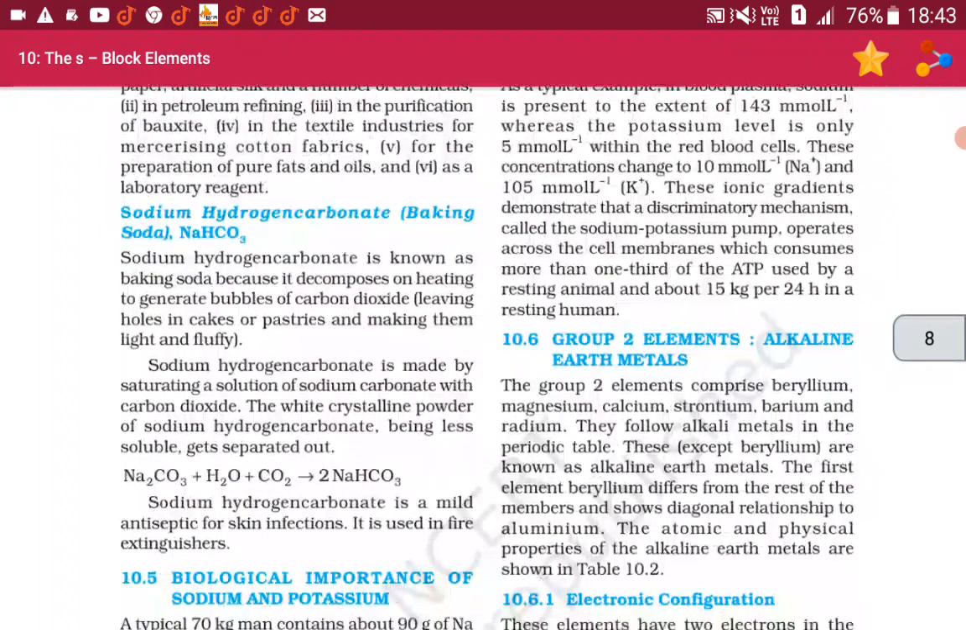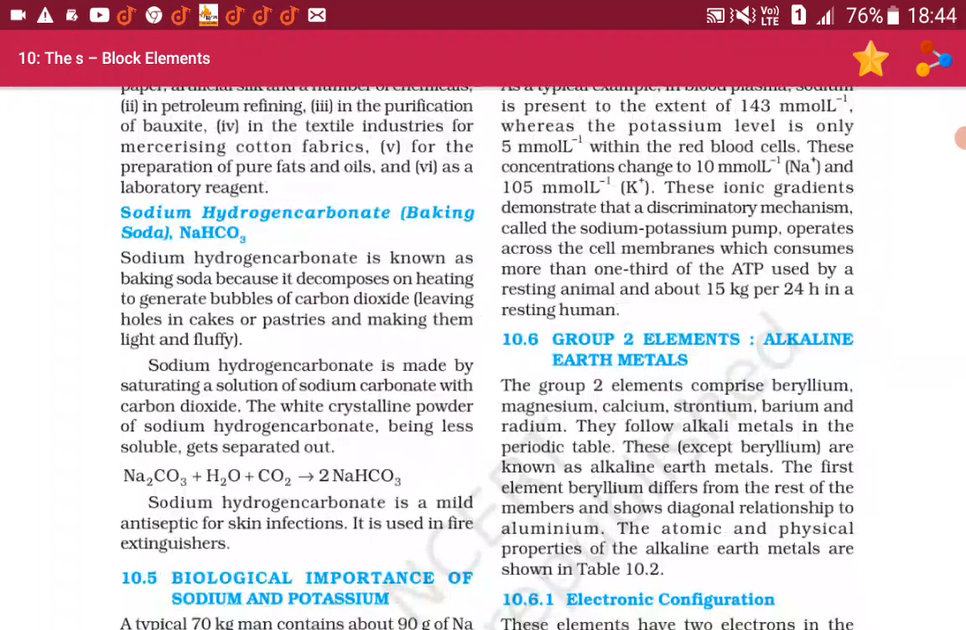Sodium hydrogen carbonate, baking soda, NaHCO3. Sodium hydrogen carbonate is known as baking soda because it decomposes on heating to generate bubbles of carbon dioxide, leaving holes in cakes or pastries and making them light and fluffy.